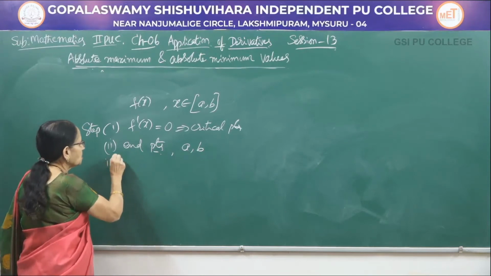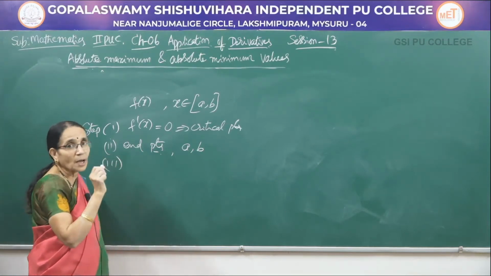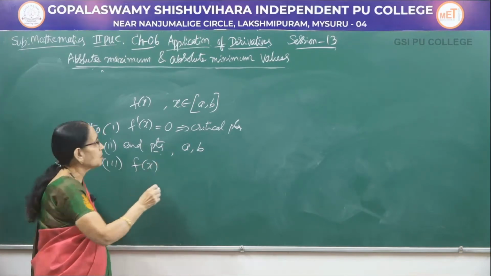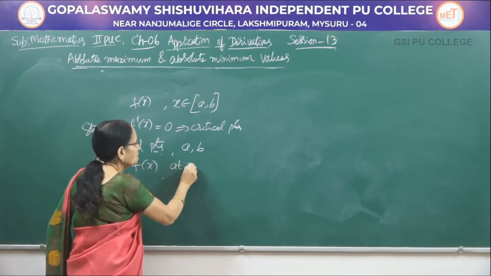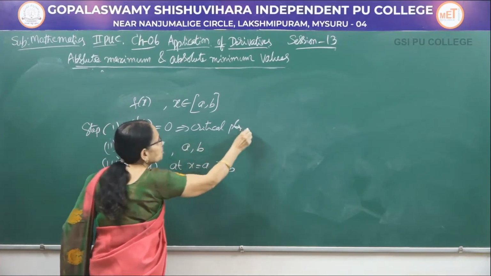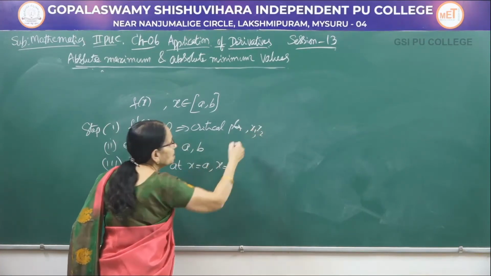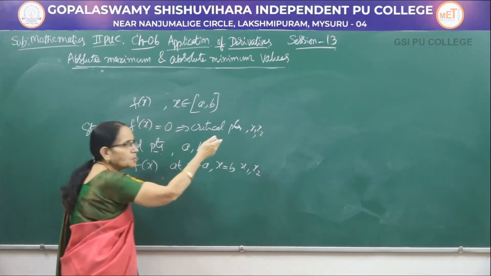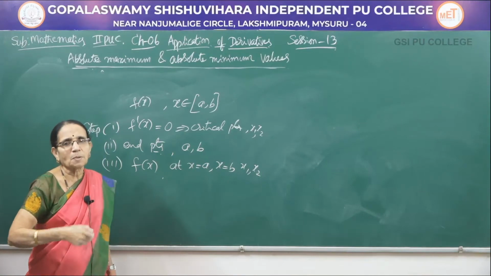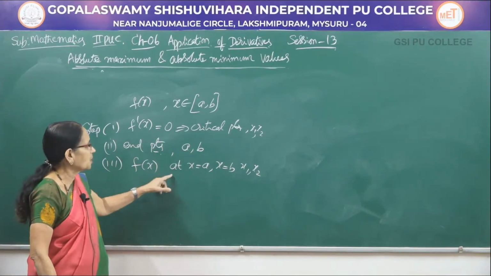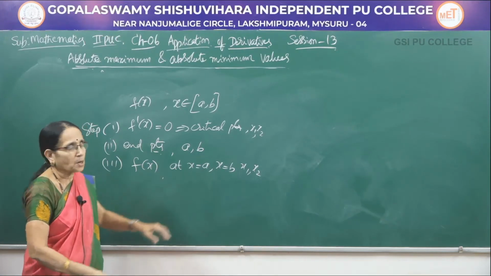Now, the third step is to find the value of the function at x is equal to a, the end point, and x equal to b. Let us assume there are 2 critical points here, say x1 and x2. There may be only one point, there may be 2, there may be 3, there may be any number of critical points. Find the value of the function at all these 4 points.